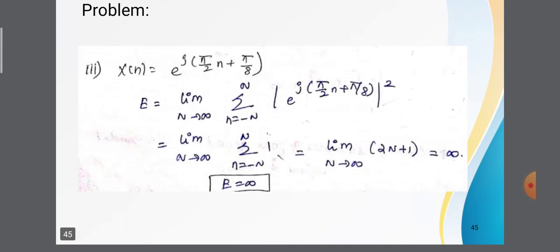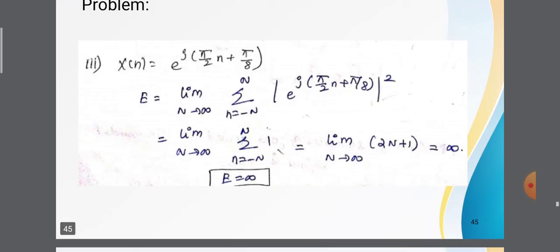And next problem, x of n is equal to e power j into (pi by 2 n plus pi by 8). First, we calculate the energy. Energy is equal to limit n tends to infinity summation n equals minus n to n of square magnitude of e power j into (pi by 2 n plus pi by 8). We know that the magnitude of e power j theta is 1.